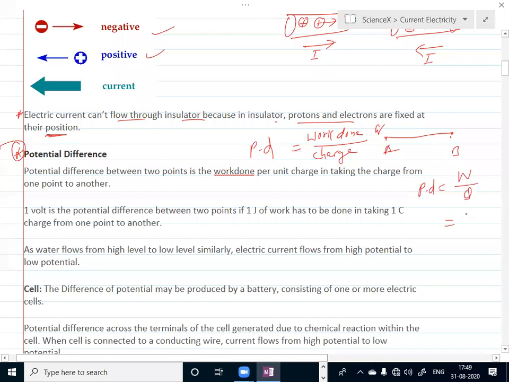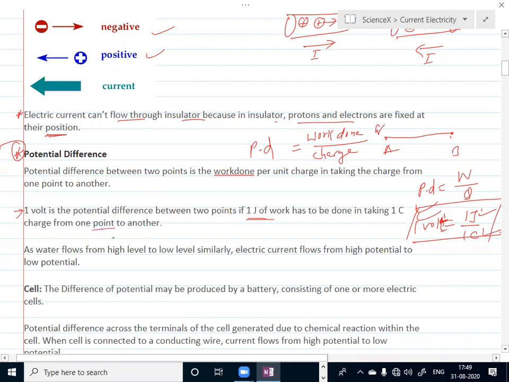Suppose 1 joule of work is done to bring 1 coulomb of charge. So 1 by 1 is 1 volt. 1 joule by 1 coulomb is 1 volt. Potential difference is said to be 1 volt if 1 joule of work is done to bring 1 coulomb of charge from one point to the other. So you can see the definition of 1 volt: 1 volt is the potential difference between 2 points if 1 joule of work has to be done in taking 1 coulomb of charge from one point to the other.